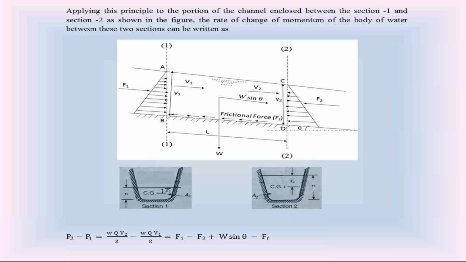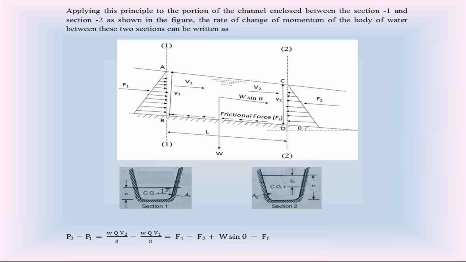That P2 is equal to unit weight of water W into discharge Q into velocity V2 divided by acceleration due to gravity Z. So at section 2, the rate of linear momentum is P2. At section 1, the rate of linear momentum is P1.